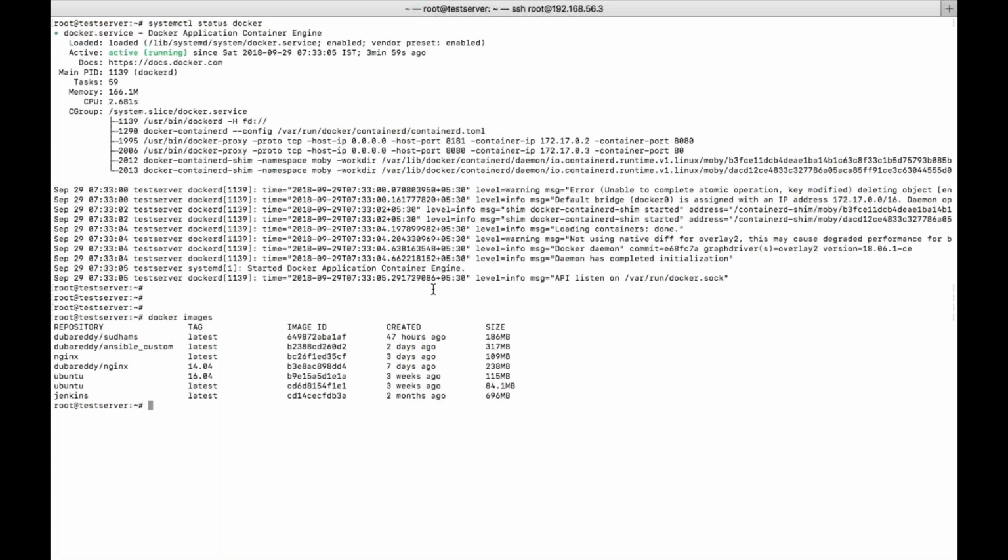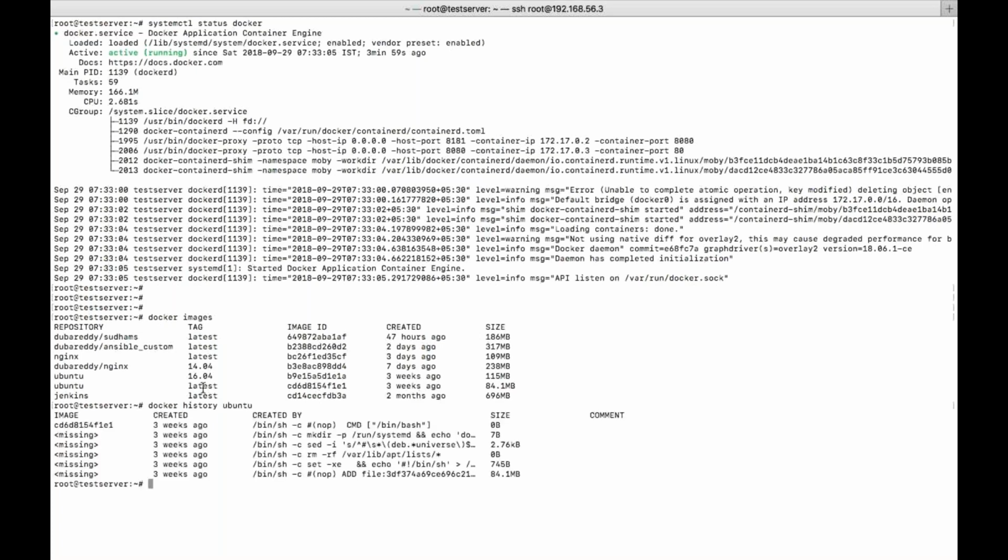Using docker history, and just give Ubuntu. It is the latest tag. This is the image it is trying to show. So these are the layers: 1, 2, 3, 4, 5, 6. There are 6 layers. In these 6 layers, we have different commands, nothing but actions.